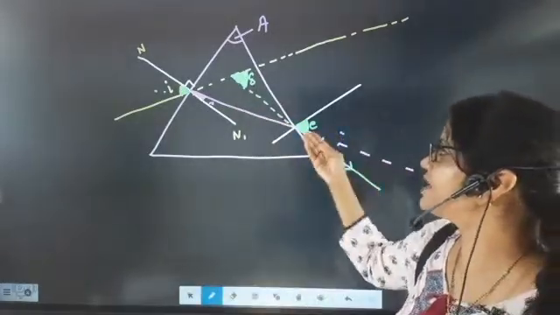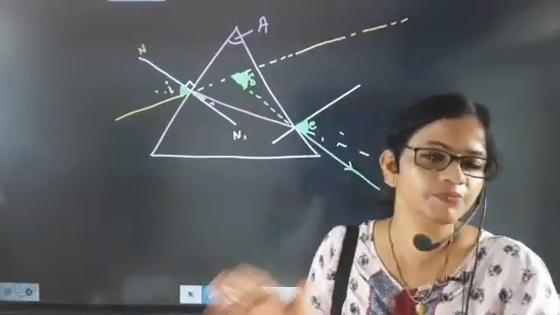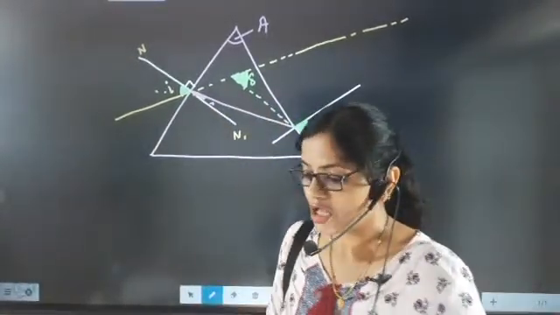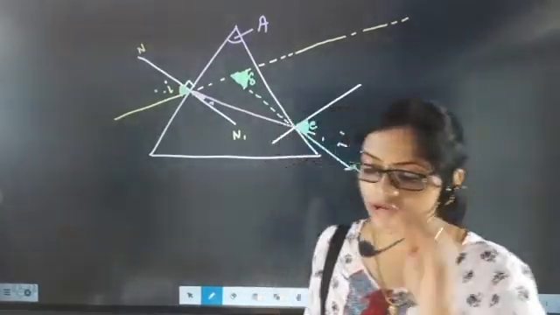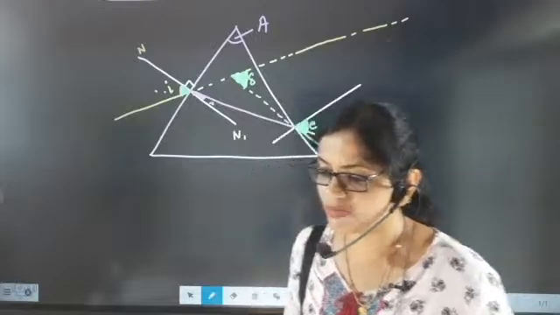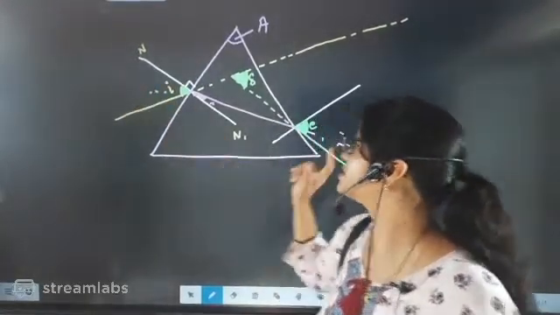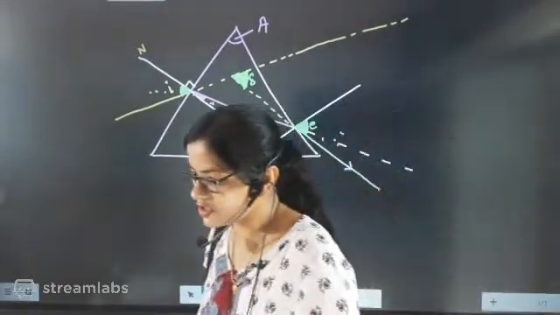Because of that, beta, the emergent angle will be more or less than the incident angle, but it will not be equal to the incident angle. You must remember that the emergent angle in a prism will not be equal to the incident angle. In this section, this and this will not be equal.